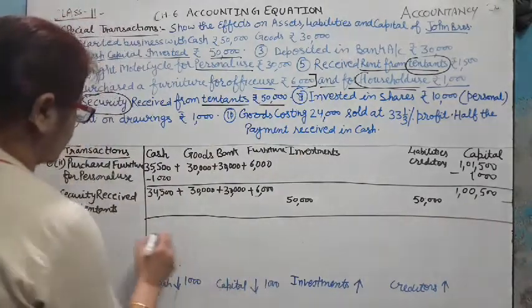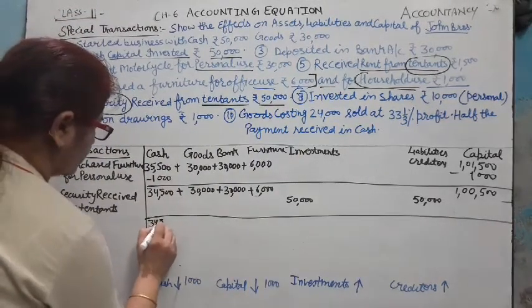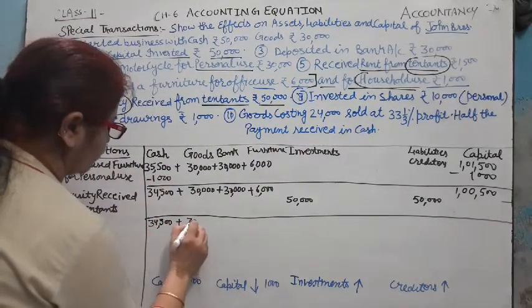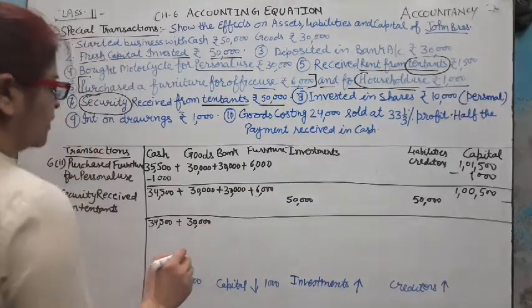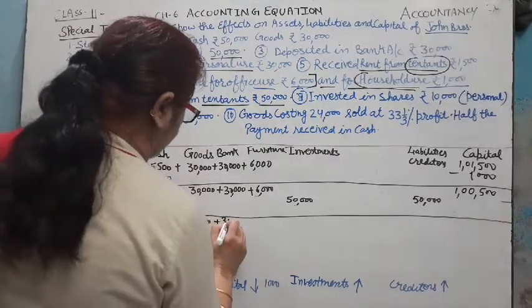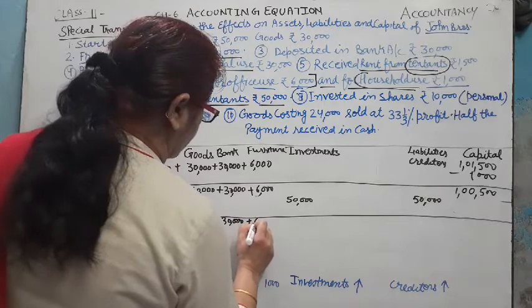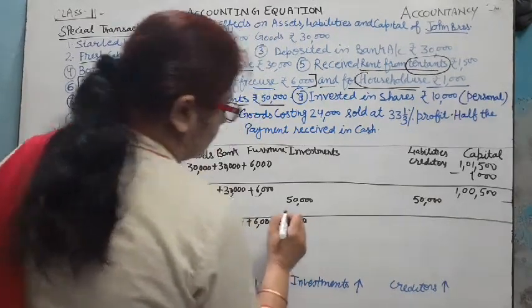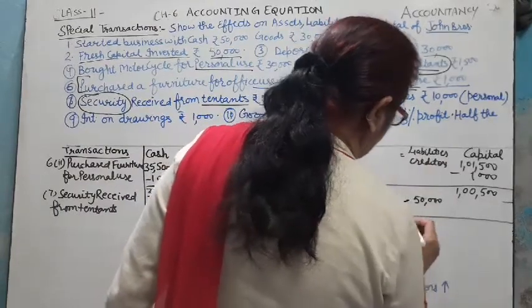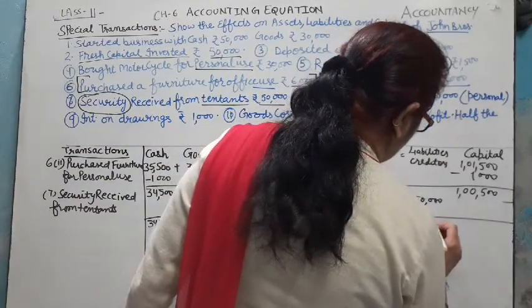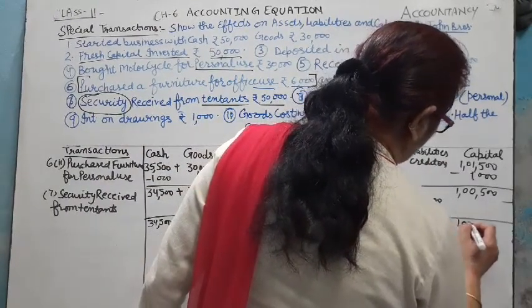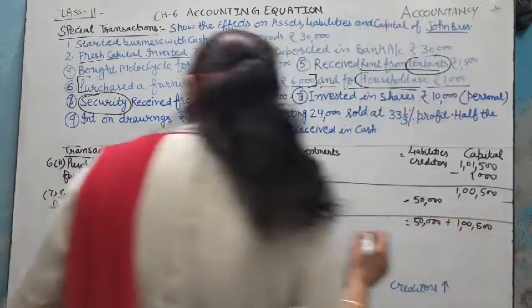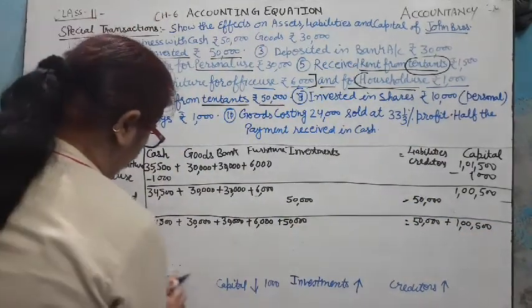Now we check the record. Cash 34,500, goods 30,000 and bank 30,000. And now liability becomes 50,000 creditors plus 1,05,000 capital.